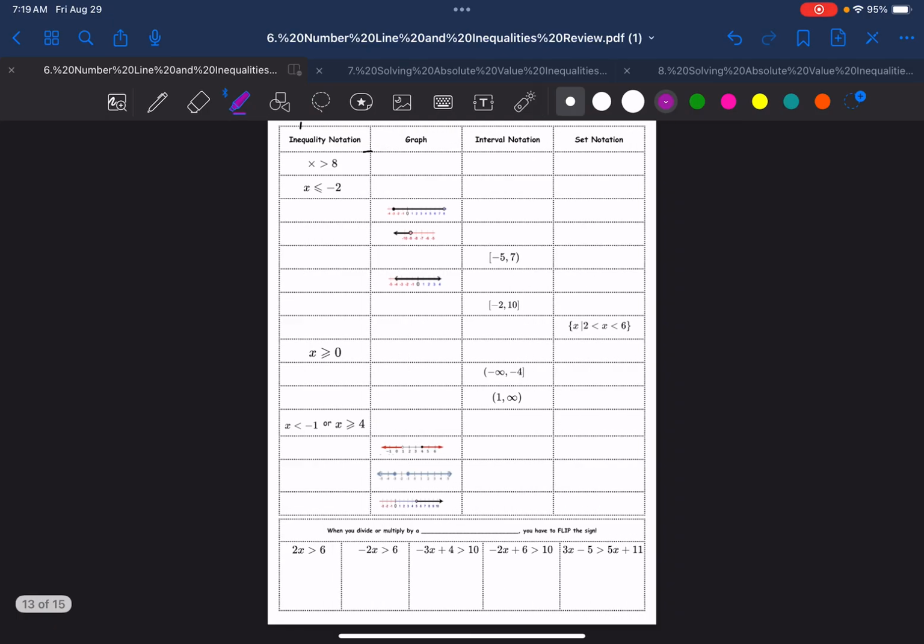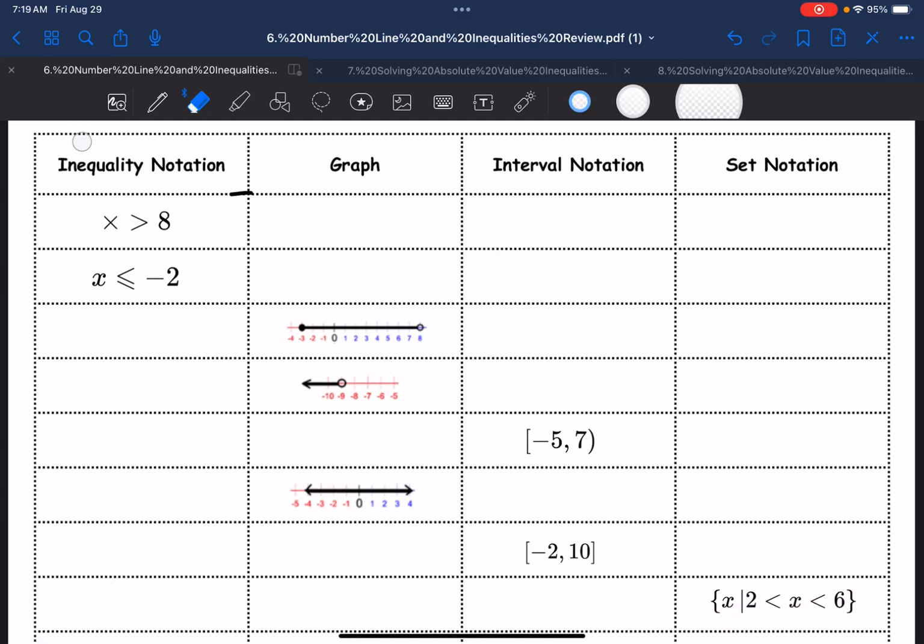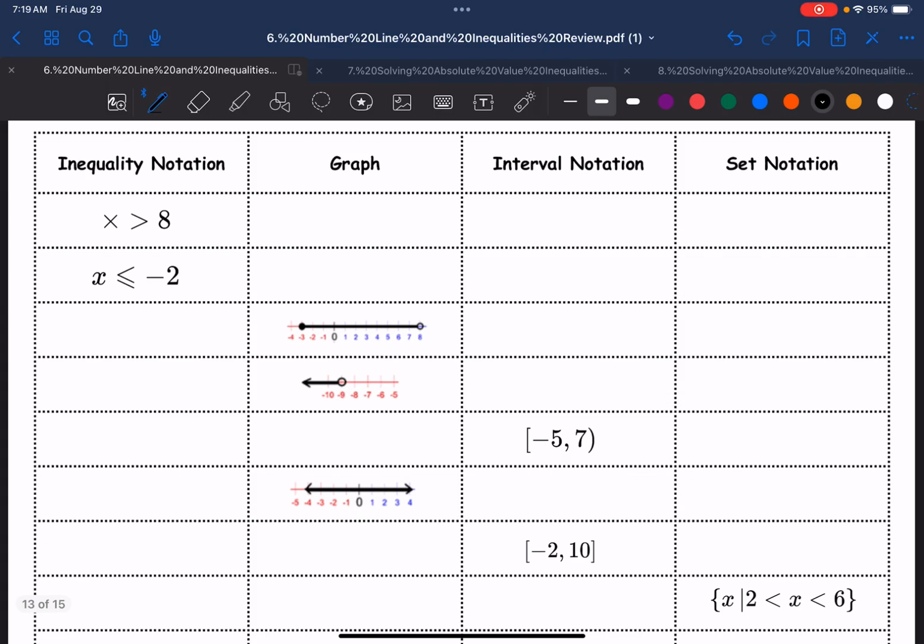The other thing I want you to include is I have it on my notes because even though I'm a math teacher, sometimes I like to make notes for myself. My first note is that there is no infinity in the inequality notation. But the interval can have infinity. So I put yes infinity here. Okay? The other thing is same as inequality.